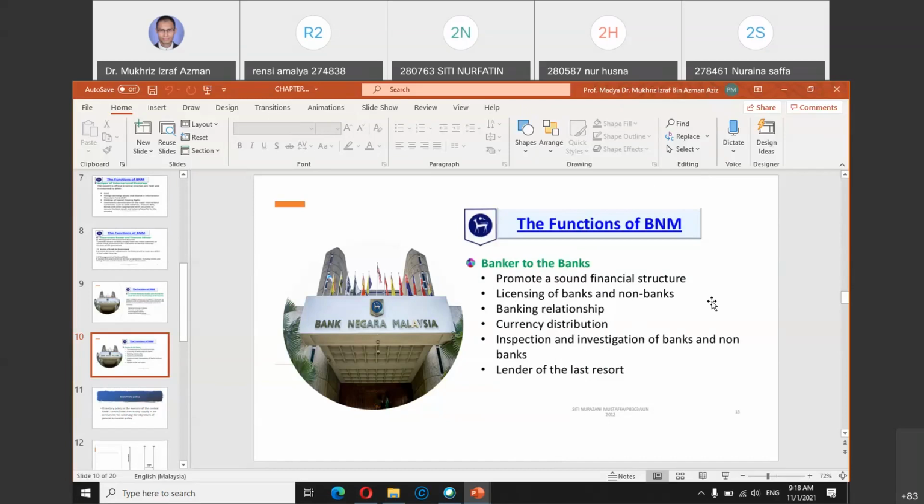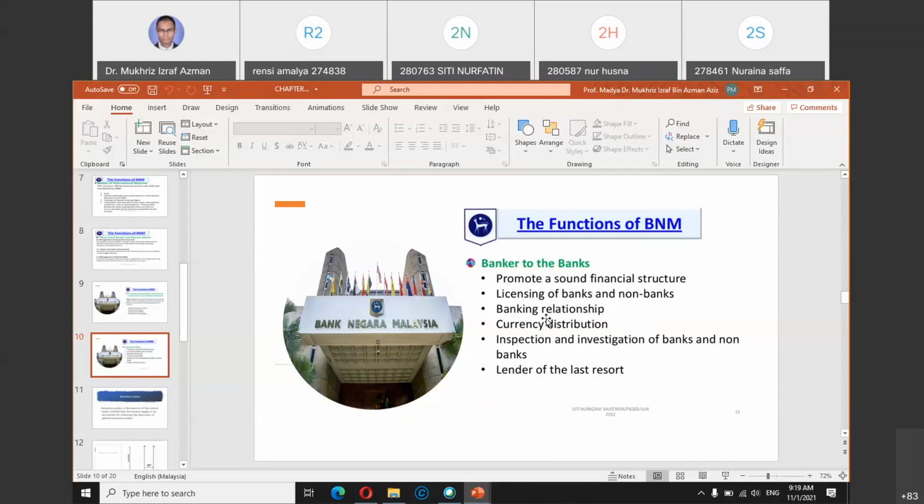And the rest is licensing. They control licenses, and also monitor the credit rating, whether a person should be blacklisted, and other illegal activities, for example scams.